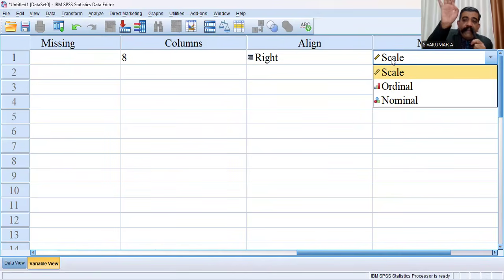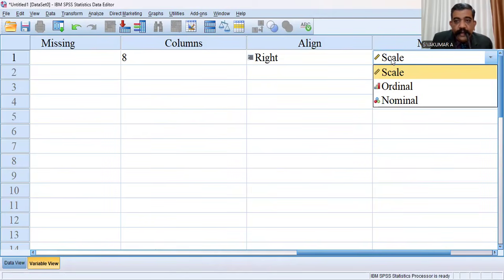As we know, there are four types of scale. First is nominal scale, second is ordinal scale, third is interval scale, last is ratio scale. What is your name? That is an example of a nominal scale question. What is your rank in the class, your position in the class? That is an example of ordinal scale. Temperature of water is a famous example of interval scale. Then your height, weight, salary, wages, profit, loss, expenditure, all those items are measured with the help of ratio scale. It is the most advanced scale.